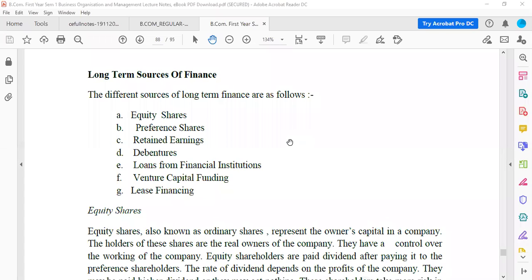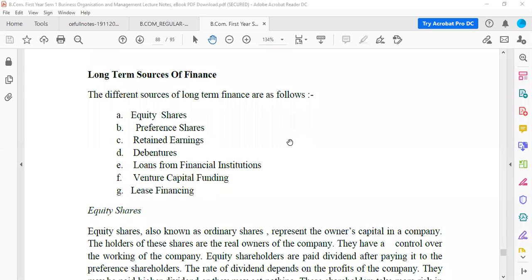Okay, then coming to retained earnings. Retained earnings is a part of profit which the company keeps aside, so that it can use it in case of emergency, or whenever it wants to give more shares to the shareholders. In case of giving bonus shares, they can also use retained earnings. In any emergency situation where they require money immediately, and it's a very genuine situation, not a fraud situation, in those cases they can use retained earnings.